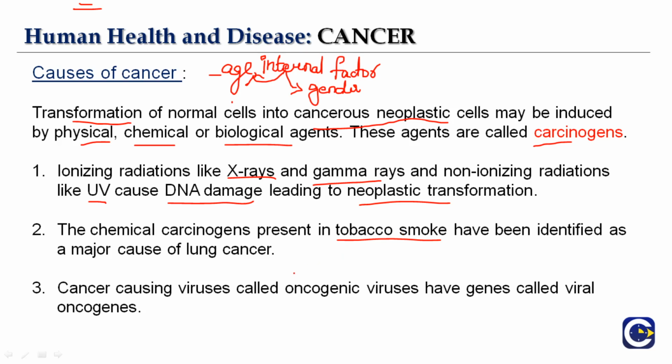Cancer causing viruses are simply called oncogenic viruses, and they have genes called viral oncogenes. So let's discuss a few points about oncogenes. What are these oncogenes? Viral oncogenes, commonly known as cancer genes, are genes which encode proteins triggering the transformation of the normal cell into a cancer cell.